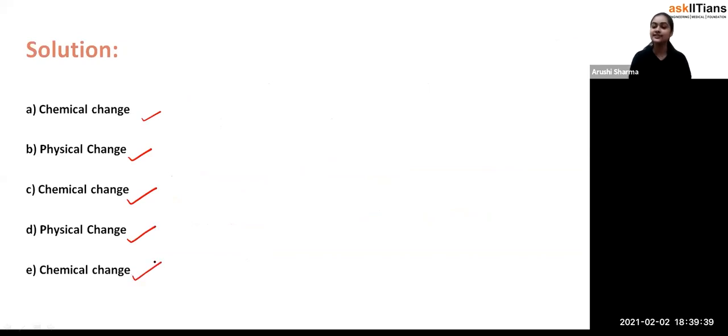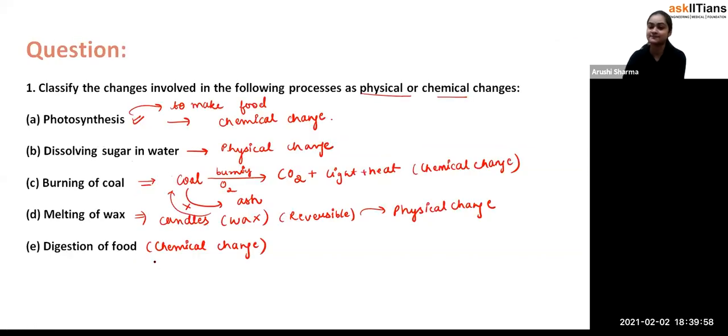Exactly. So that's how, student, you can observe things and apply the properties of physical and chemical change, identify whether it is a chemical change or a physical change, and then give your answer, and that's how every question is going to be correct.